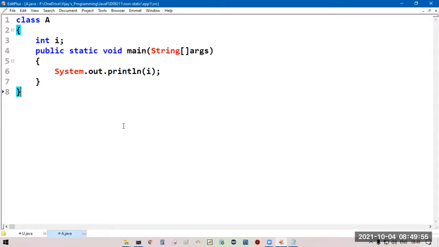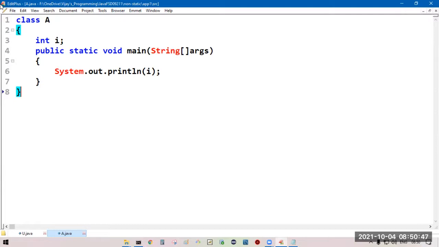We have declared int I without a static keyword.